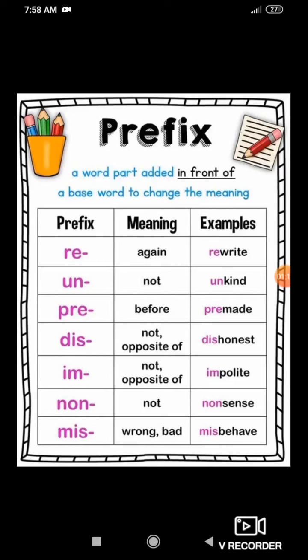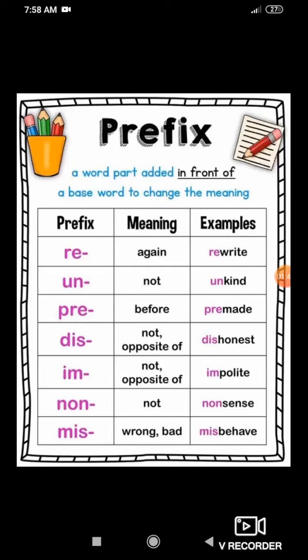It forms another word and changes the meaning of the word. Next, an example is also given: rewrite. Kind is a word; if I add the prefix un, unkind, it changes the meaning of the word. It forms a new word, right?